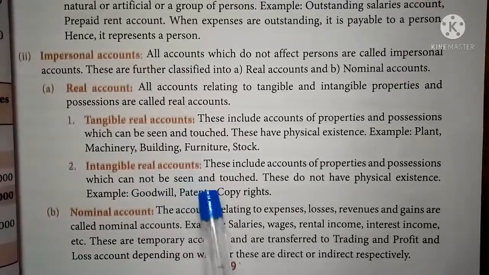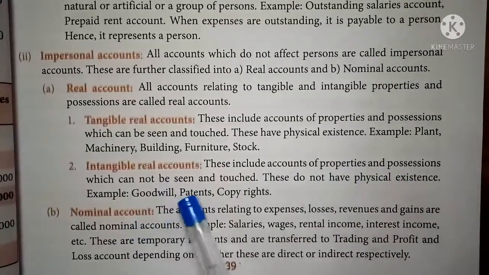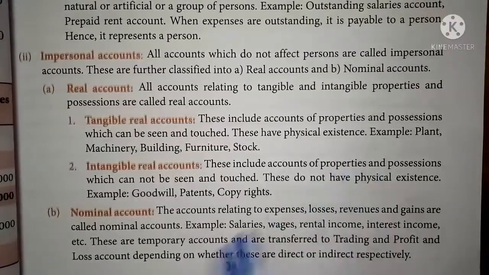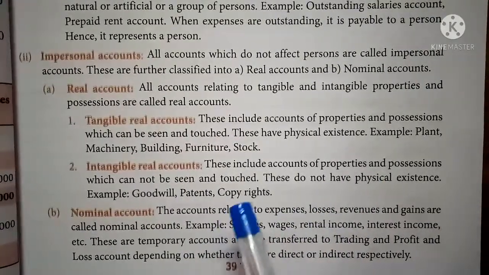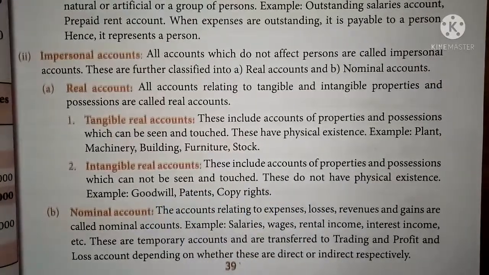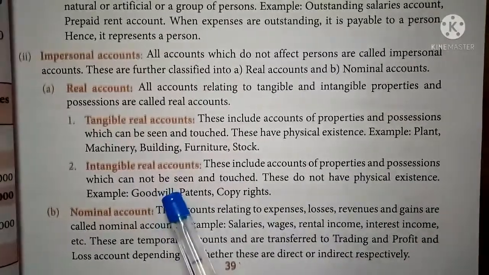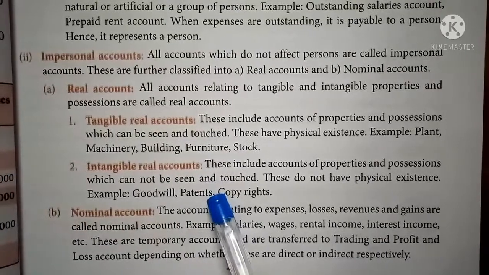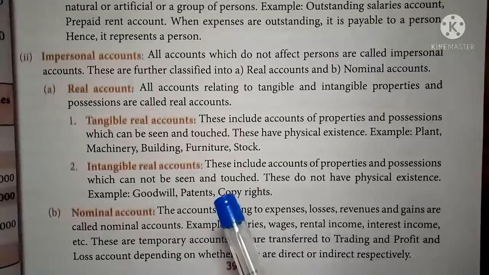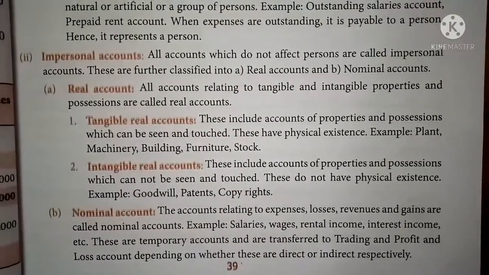Intangible real account means these accounts include properties and possessions which cannot be seen and touched. Those properties which cannot be touched or seen, but can be valued. That type of property account is called an intangible real account. So they do not have physical existence. That is goodwill account, copyright, patent right, and trademark. These are some examples of intangible real accounts.